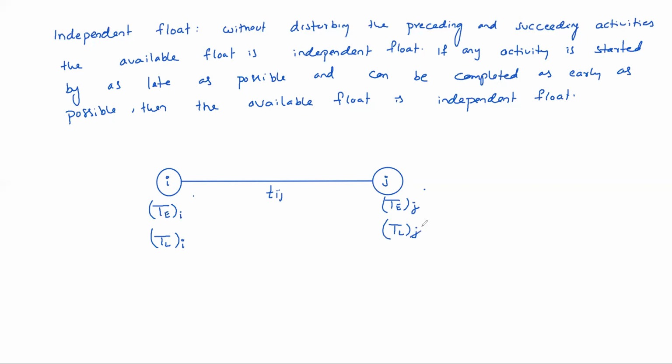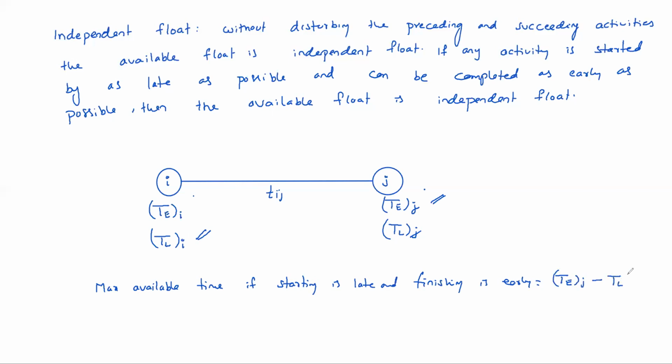Now here, the maximum available time, if starting is late and finishing is early, equals T of j minus TL of i.